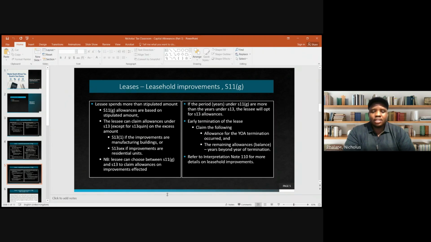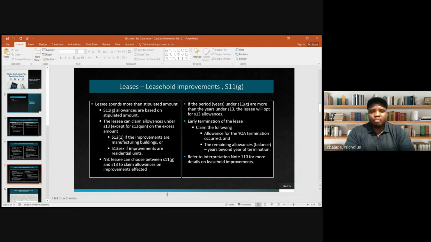So, but obviously what is going to decide the section that is applicable would be what improvements did the lessee effect. So let's give an example. If the lessee leased land, and then in terms of the lease agreement, the lessor said you must build buildings on this land, then we're going to look at this building or buildings and see what they are going to be used for.